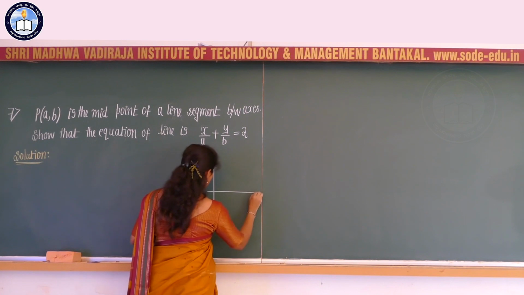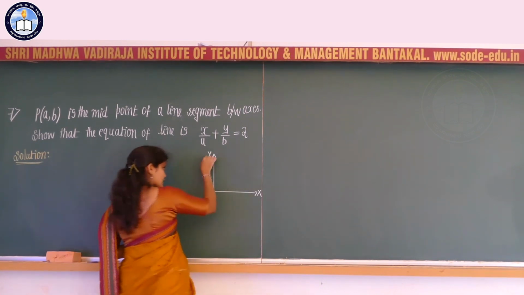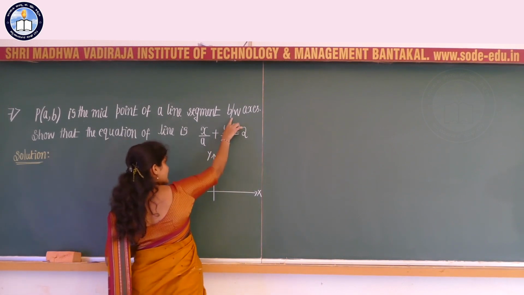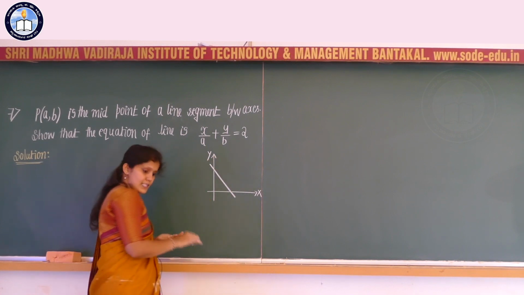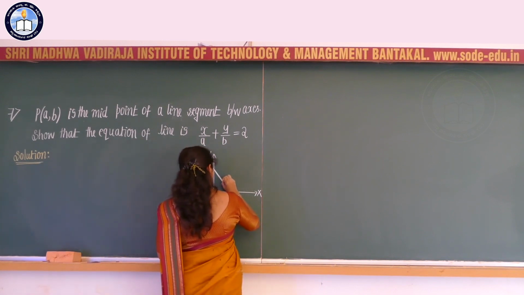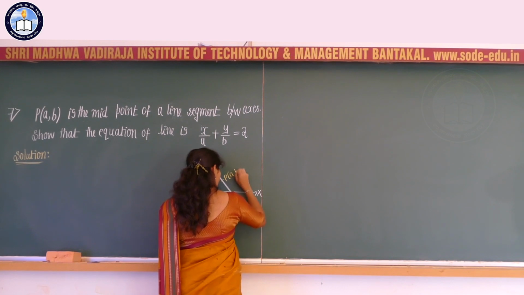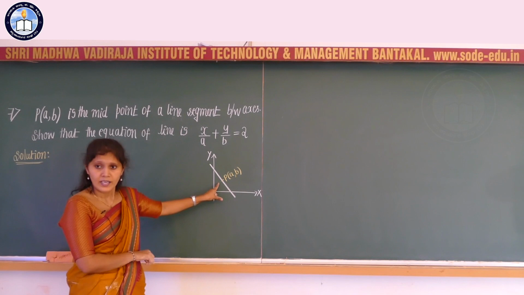So let us consider one rough diagram here, with the x coordinate and the y coordinate. The line is present between the two axes, so I can consider this as the line, and P is the midpoint of the given line, that is P of a comma b.